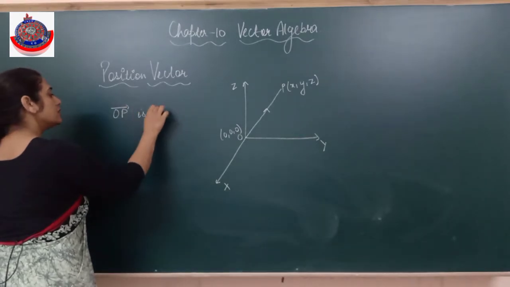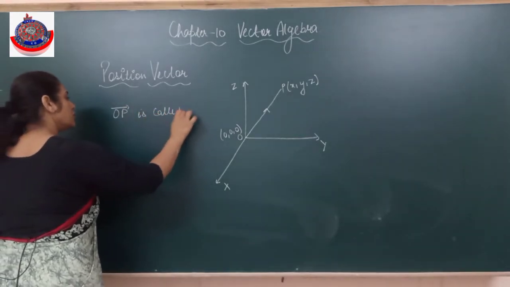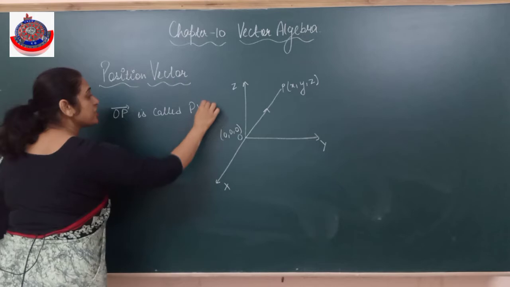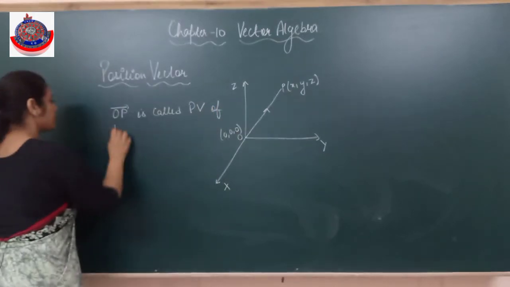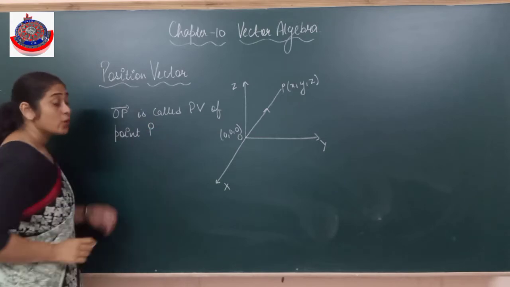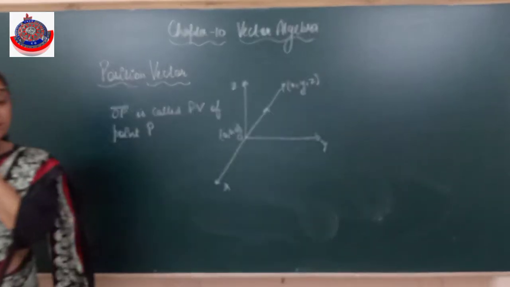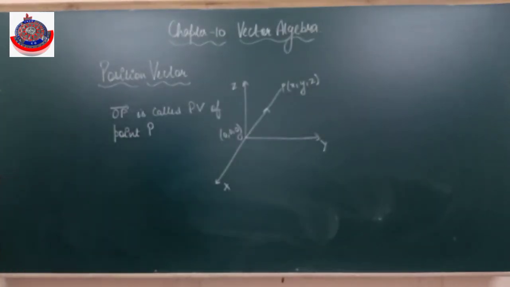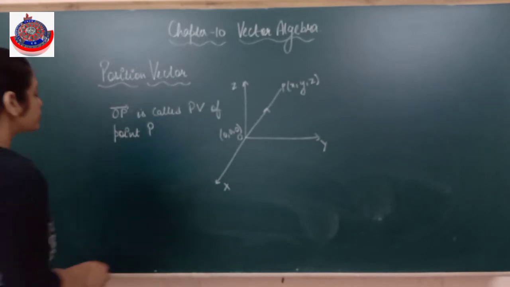OP is called the position vector of point P with respect to origin. Is it clear?